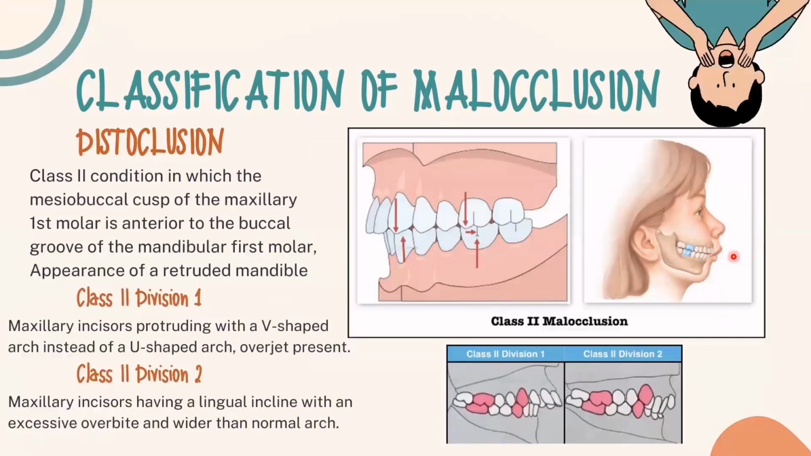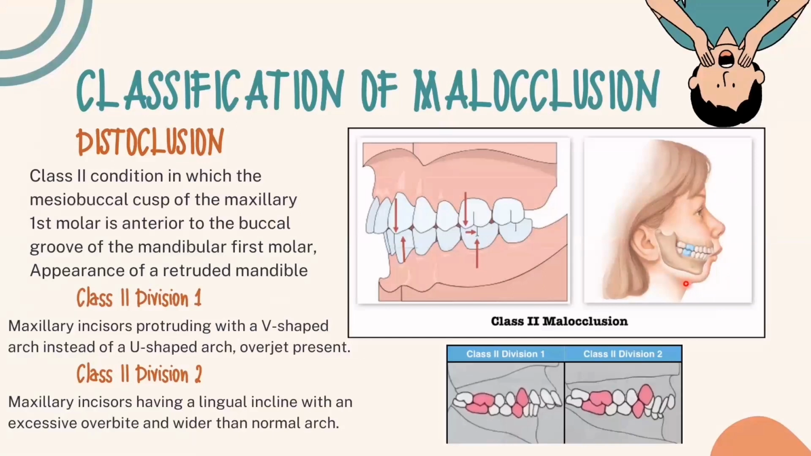Next is the distoclusion or class 2 condition, in which the mesiobuccal cusp of the maxillary first molar is anterior to the buccal groove of the mandibular first molar, and there is an appearance of a retruded mandible, like in this picture.